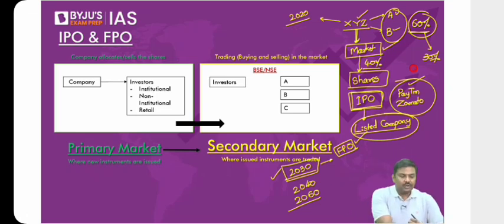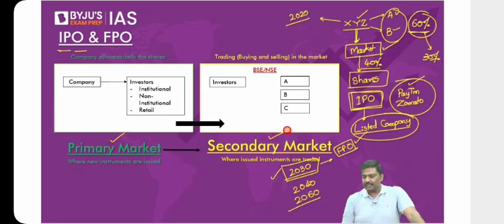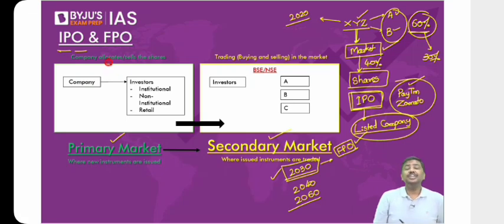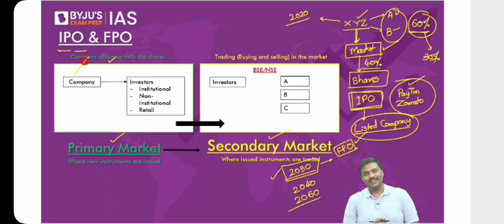Now, whenever you talk about the public offering like this, there's a concept called the primary market and secondary market. What is this primary market? Have a look at this. In the primary market, the shares of the company are issued. Who is the issuing authority here? Please look at the picture. Don't say both are one and the same. In the primary market, who is issuing the shares? Can you see the arrow mark? The company is issuing the shares.